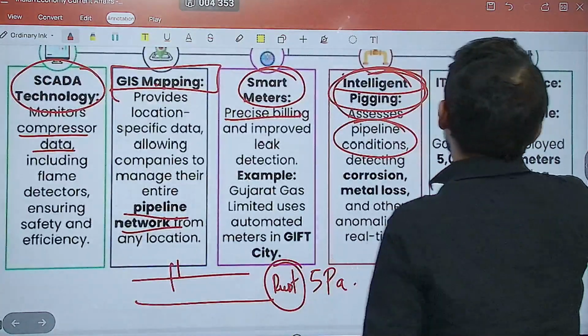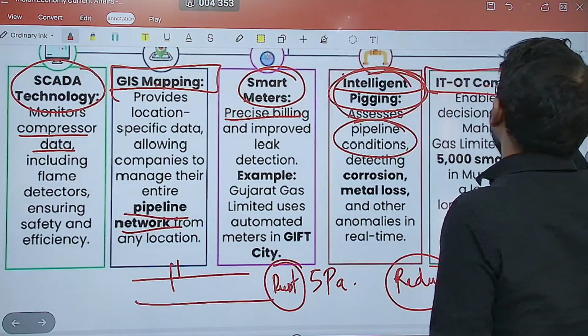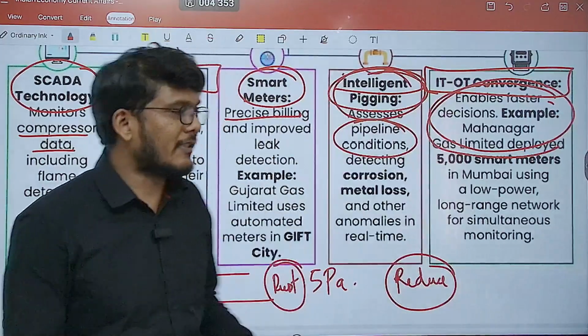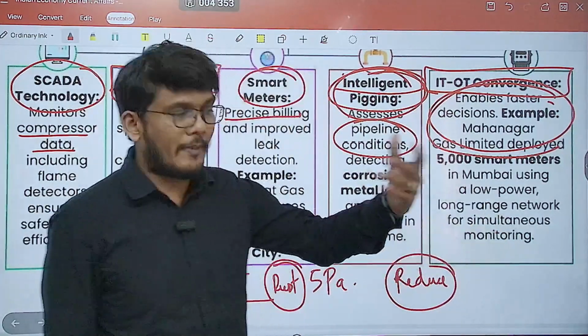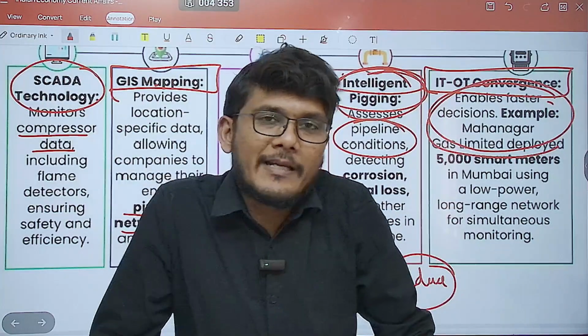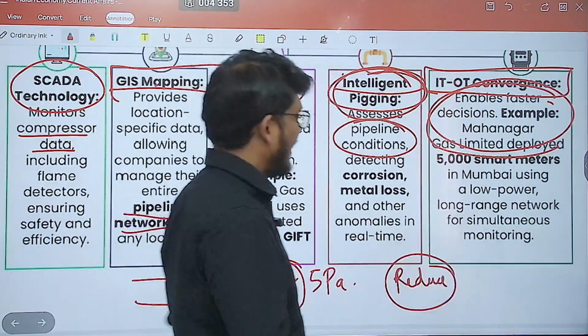Then you have IT/OT convergence. It will enable faster decisions, right? For example, faster decision in changing in Mumbai. In fact, I was about to come to the point of Mumbai, wherein the gas cylinders are now being replaced with gas pipelines.